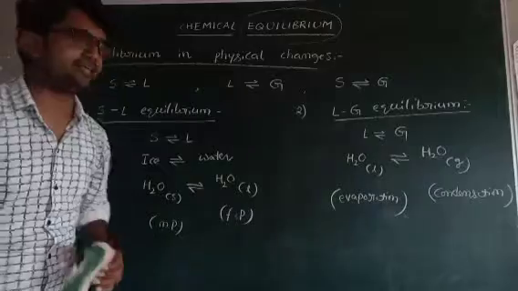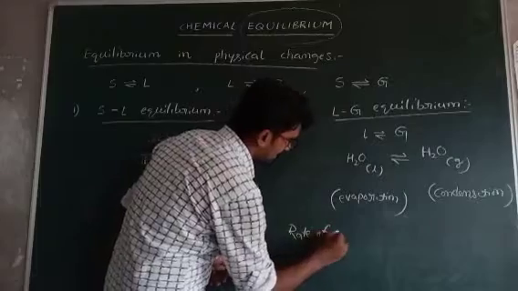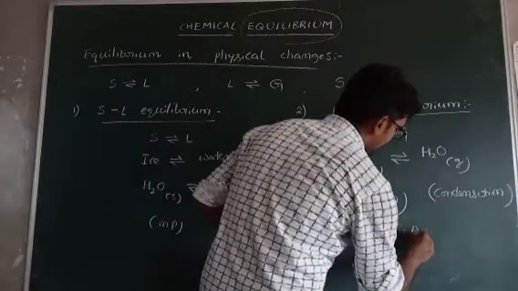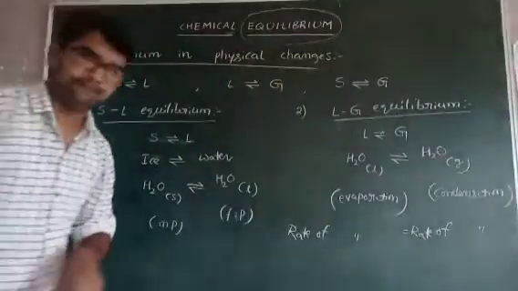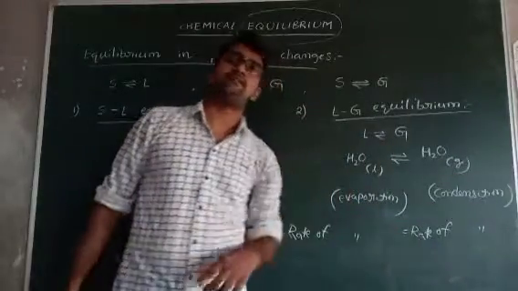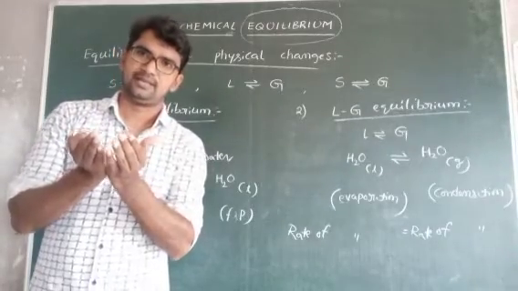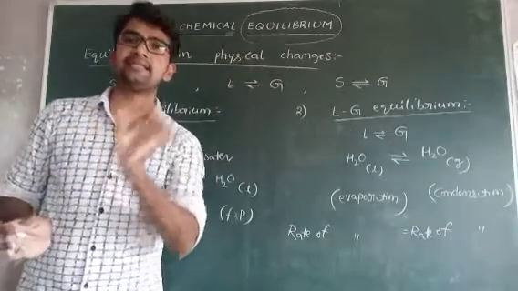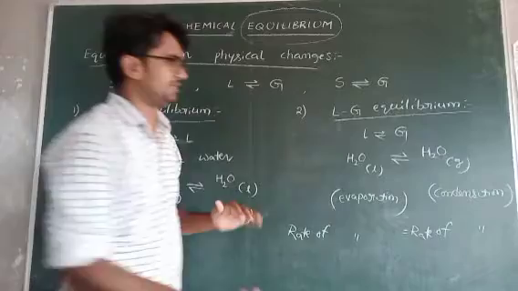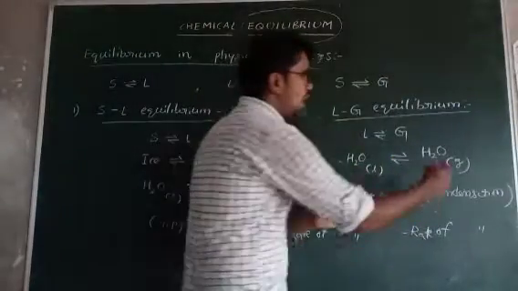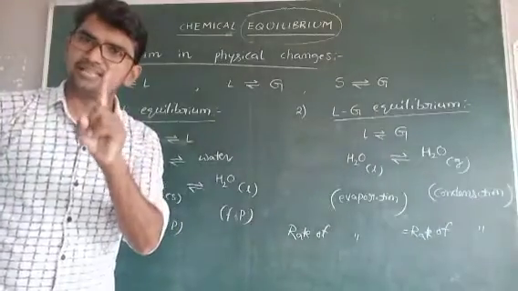Now I will give perfect clarity about this one. At equilibrium, rate of evaporation is equal to the rate of condensation. Sir, what is rate? Rate means, for example, take reactant: in 1 second time, how much reactant is converted to product? For the reverse one also, same definition: in 1 second time, how much product is converted to reactant? That is called rate, the calculation in 1 second time.